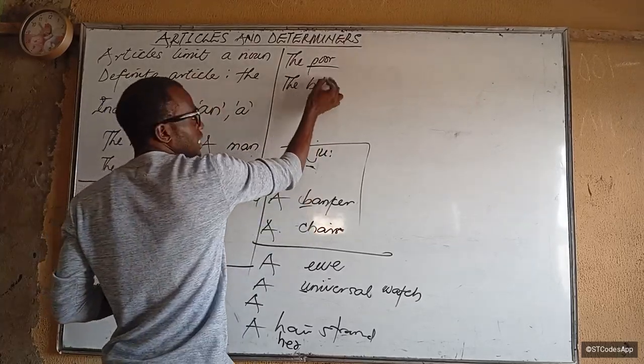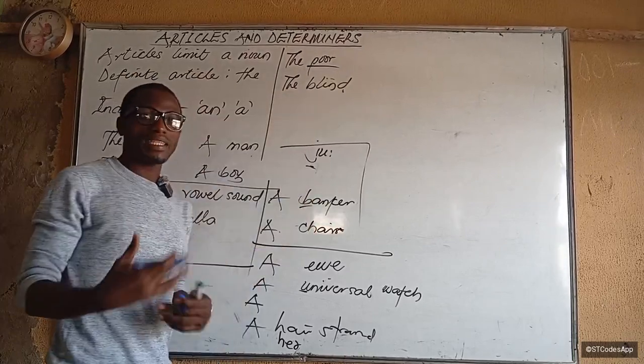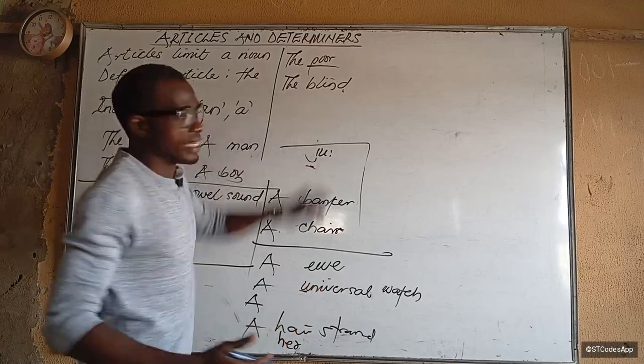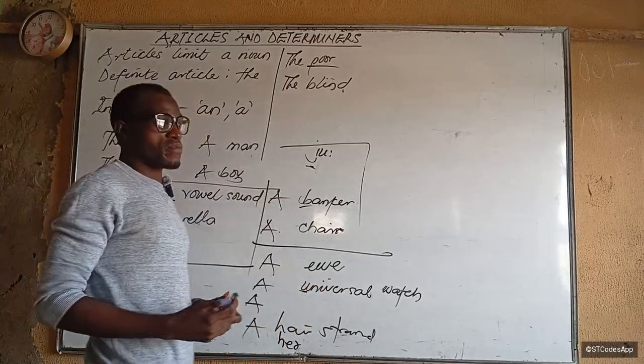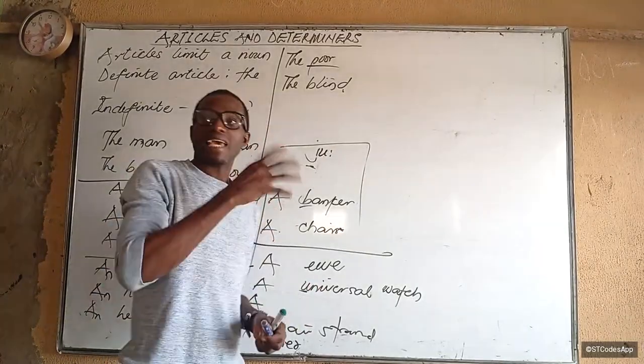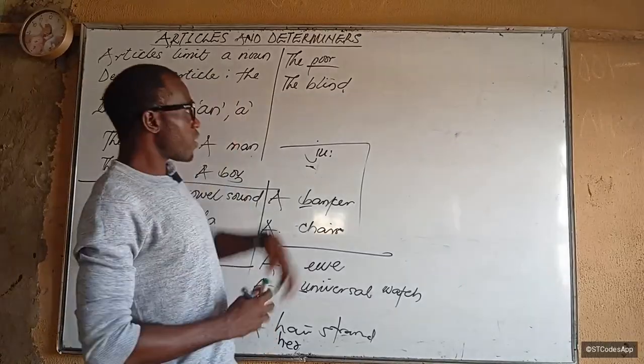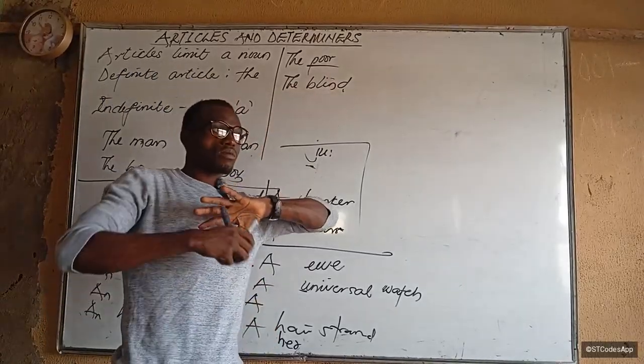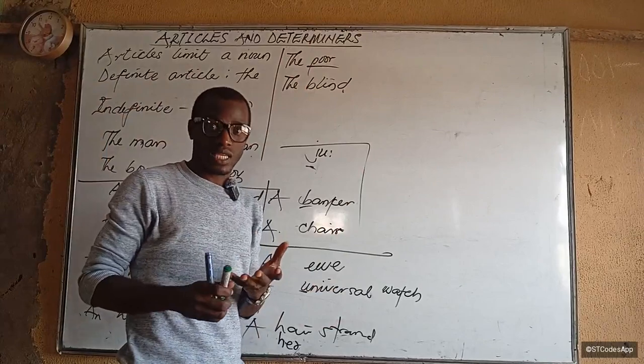The blind cannot see. So you see, the blind, okay, not a blind. I mean, if I'm referring to one specific person in that group, it will be a blind man, okay? But the blind is bringing them all together, so it's a collection here. Exactly.